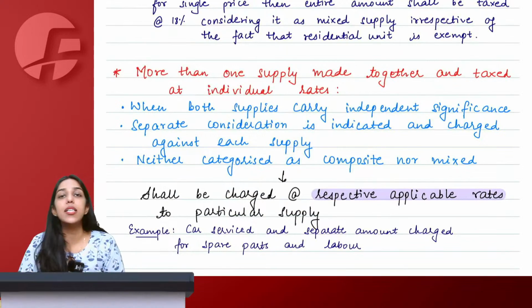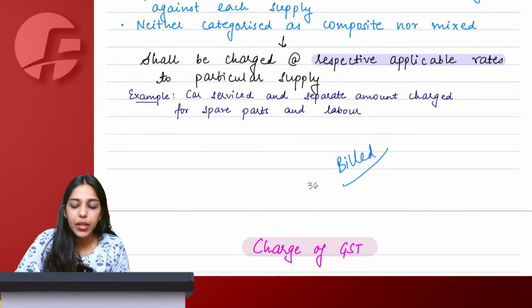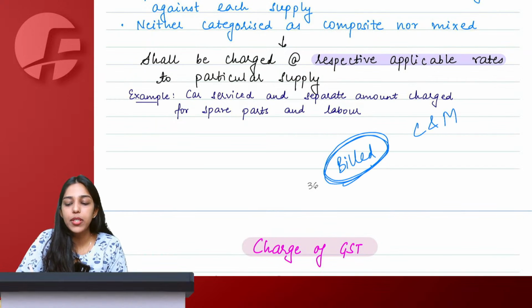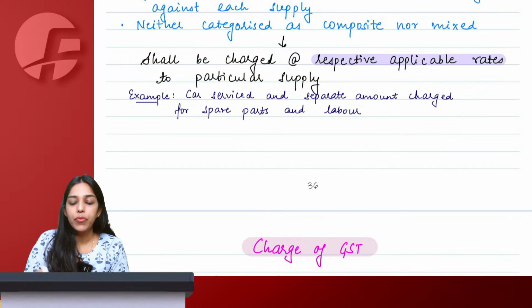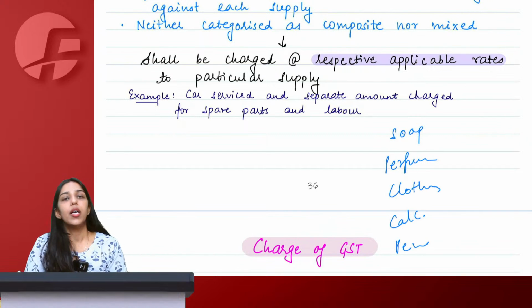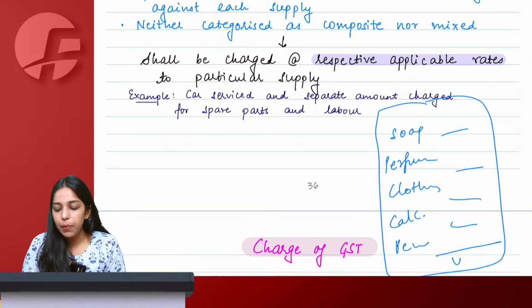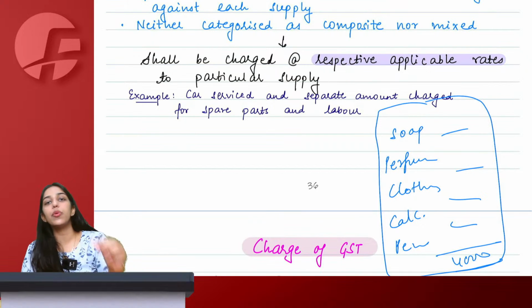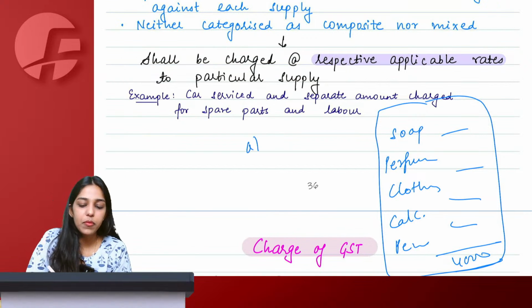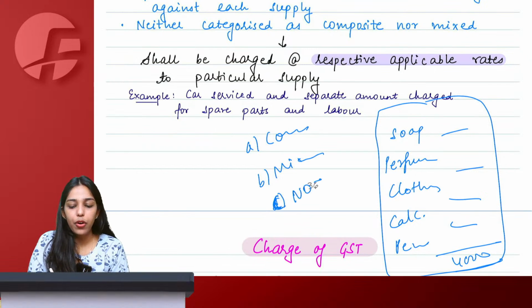And the last part says that just because something is billed together doesn't mean it is a composite or mixed supply. Let's say you go to a mall, you purchase soap, perfume, clothes, a calculator, a pen. You go to the billing counter, and a single invoice is made. Let's say the total comes to 4,000 rupees. You have paid 4,000 together. Is it a composite supply, a mixed supply, or none of the above?